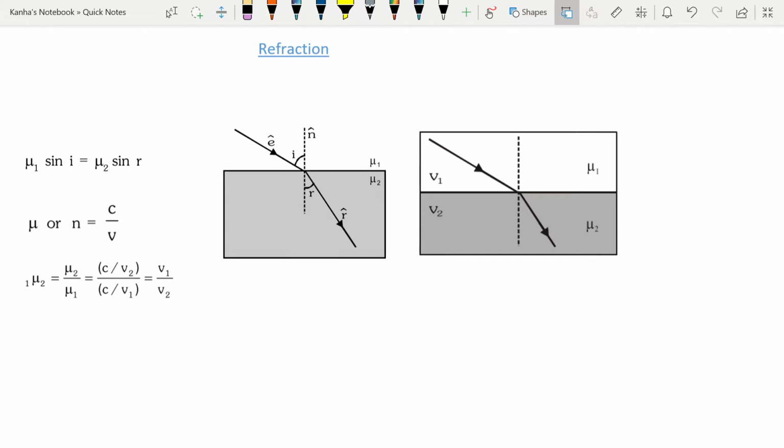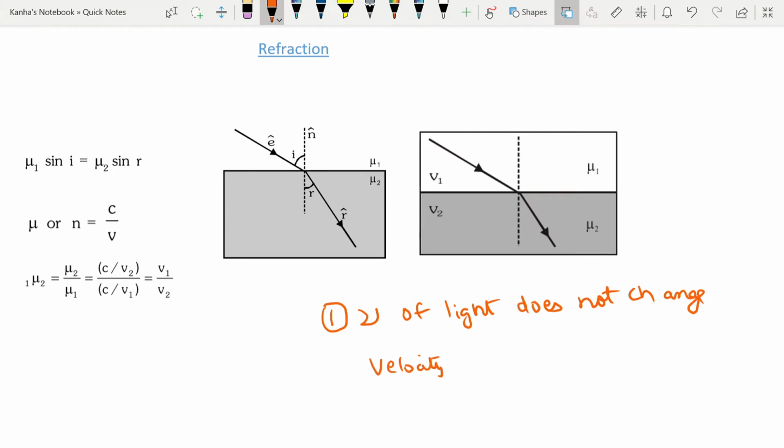So refraction is the phenomenon in which the direction of propagation of light changes at the boundary when it passes from one medium to the other. The first thing you should note is that in refraction, the frequency of the light does not change. The velocity of light does change upon refraction.